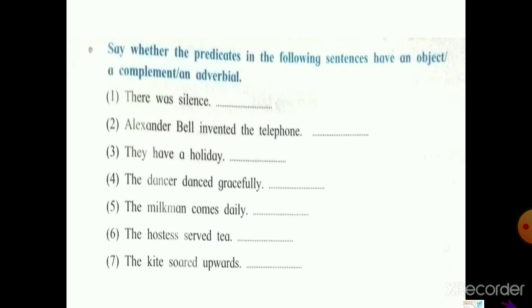Say whether the predicates in the following sentences have an object, complement or adverbial. There was a silence, it's a complement. Alexander Bell invented the telephone, that is object. They have a holiday, that is complement. The dancer danced gracefully, it's adverbial. The milkman crossed daily, adverbial. The hostess saved daily, object. The kite soared upwards, that is adverbial.